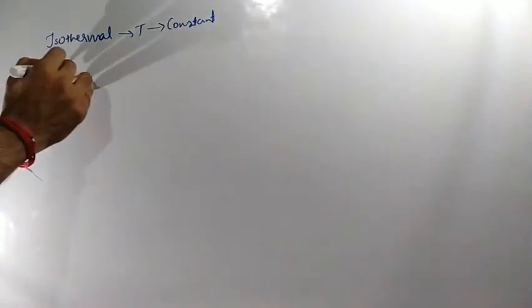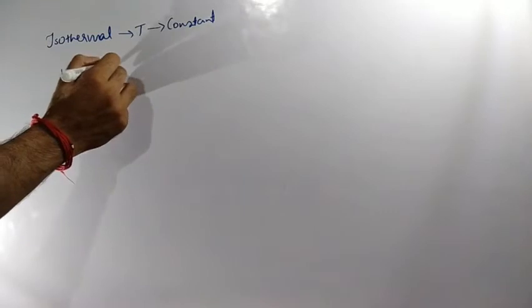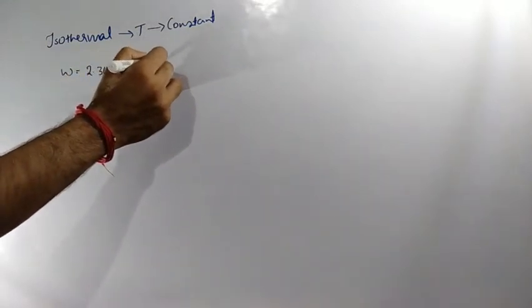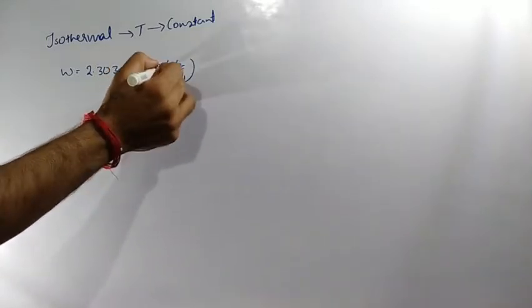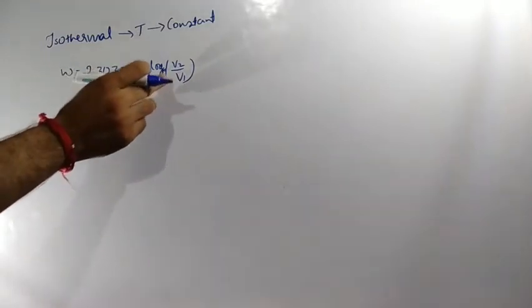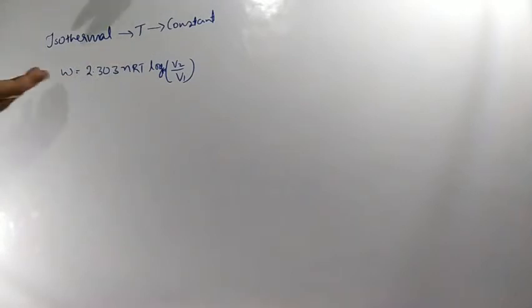Remember, the equation for work done that you are going to get is W equals 2.303 nRT log of V2 by V1 to the base 10. If you are not writing 2.303, then it is nRT log V2 by V1 to the base e. You have to derive this equation which we did in our regular classes. Clear? So please go through that one also, and write down this assignment in your class notes.